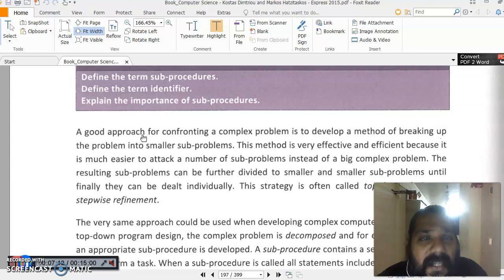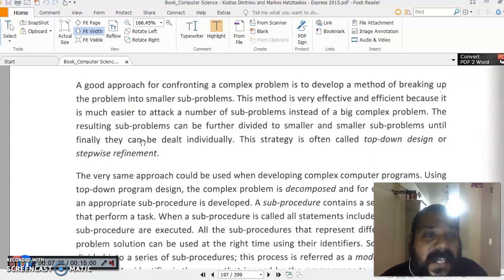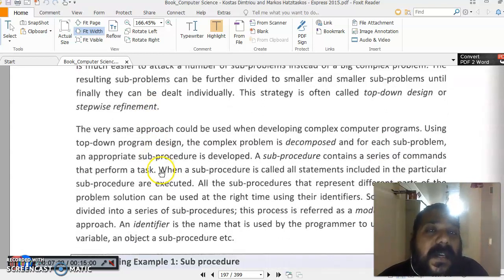After getting the result from each sub-problem, we collate them and get the final answer. So each can be dealt with individually. This strategy is also known as top-down design or stepwise refinement, and it is very easy and very effective. Most of the companies follow the same thing.